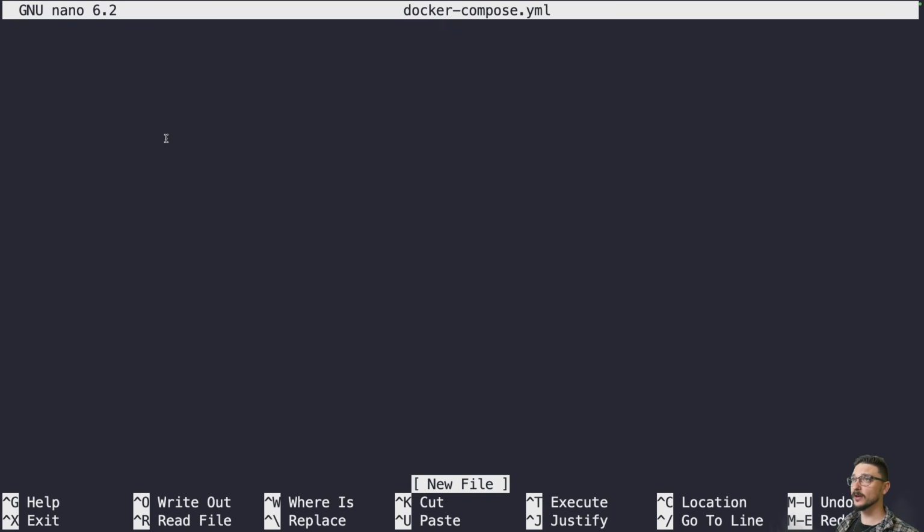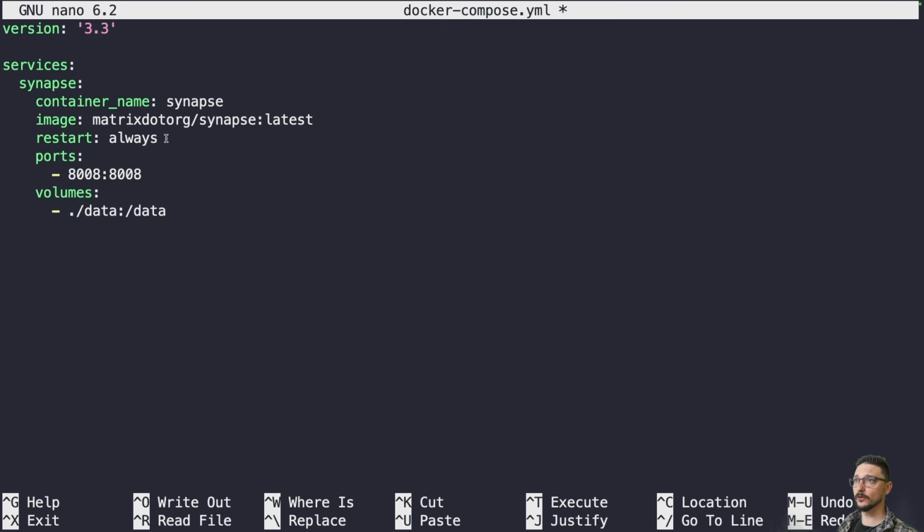Now the Docker Compose we're going to be putting in here is very straightforward. You can see that the service that we're going to be using is going to be called Synapse, and the image we're using is matrixdotorg/synapse:latest. So we're going to use the latest image. We're going to make sure it restarts always. So that means that if our server goes down for whatever reason, reboots, as soon as it starts back up, this container will automatically start up.